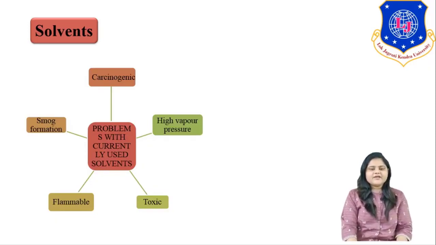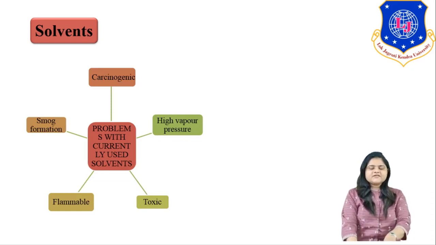How are these harmful effects there? See, problems with the currently used solvents, which we listed earlier. Some of those solvents are carcinogenic, having a high vapor pressure, toxic and flammable in nature, and some lead towards smoke formation. As I said, CFC, that is chlorofluorocarbon, leads towards ozone layer depletion, right. So this chlorofluorocarbon is a volatile organic compound. Nowadays our approach is to use some greener solvent or some greener alternative instead of volatile organic compounds. So this concept is regarding the green solvent.